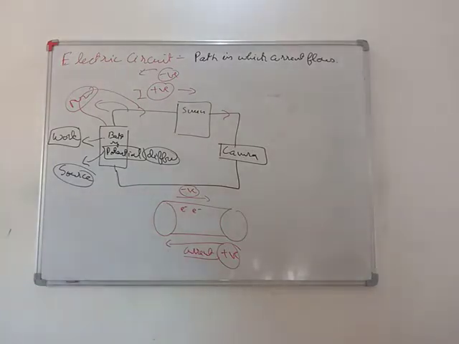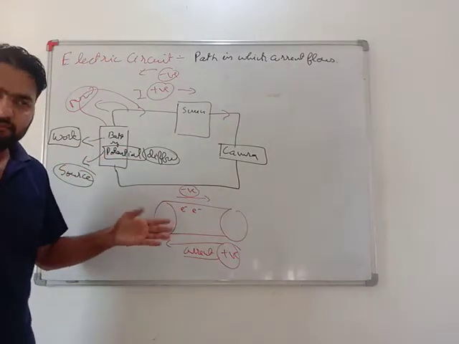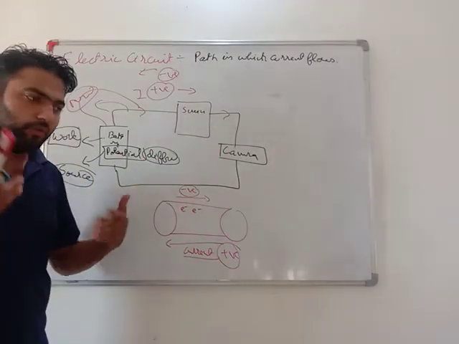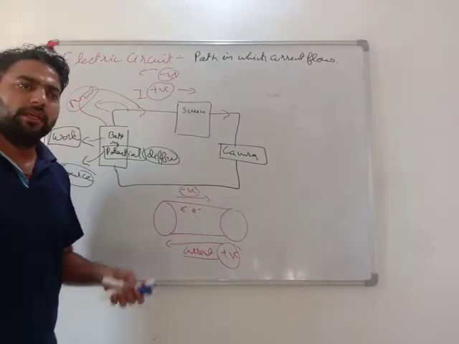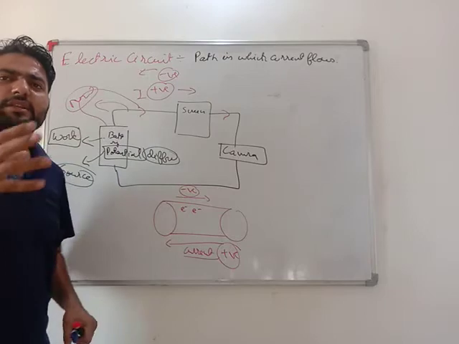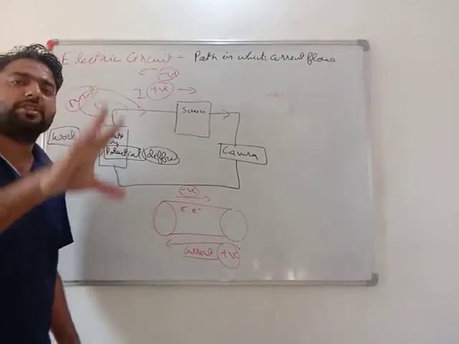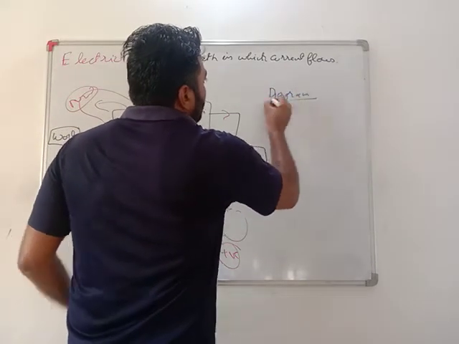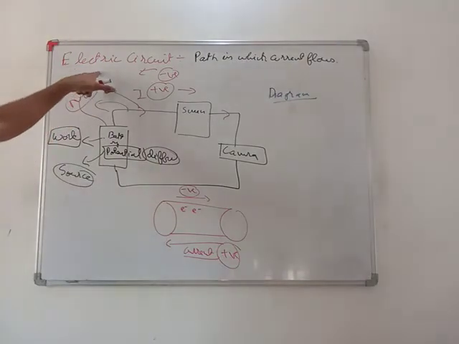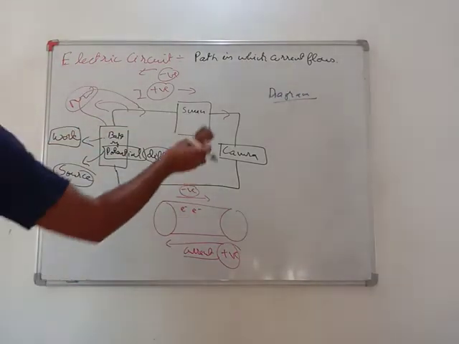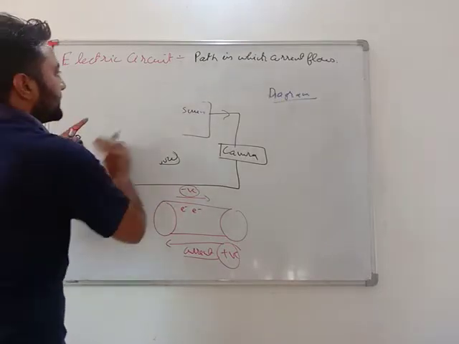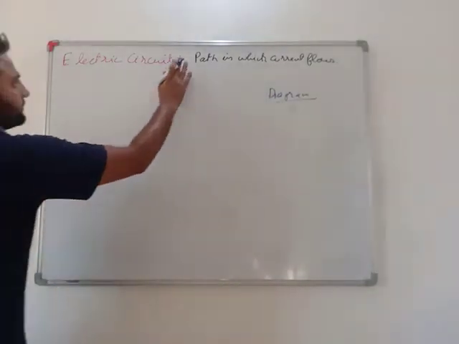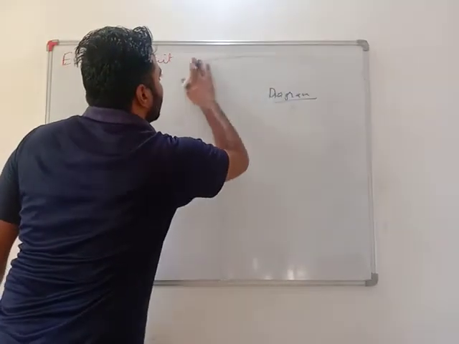See, my dear students, in any metropolitan city, each and every street has an electric connection. If you and I are engineers and we are having a talk about which line is going to which place, it doesn't mean you will take me to each and every street. You will show me a diagram on a chart. That diagram is known as an electric circuit diagram. If I am representing this electric circuit in a very easy and simple way, what is an electric circuit diagram? Electric circuit, the path in which current flows.